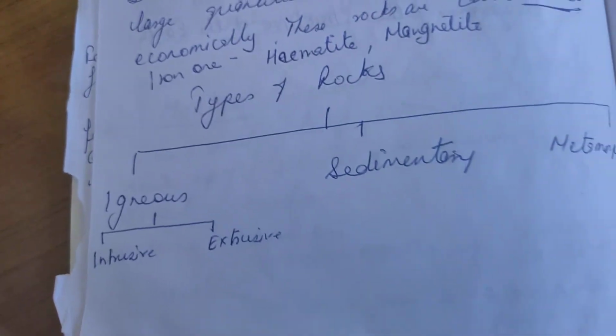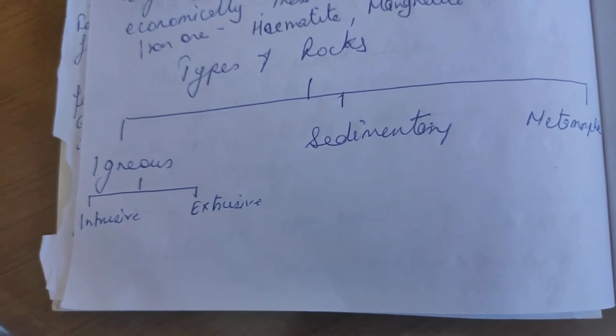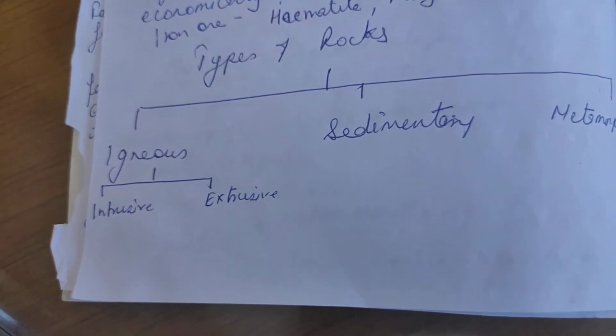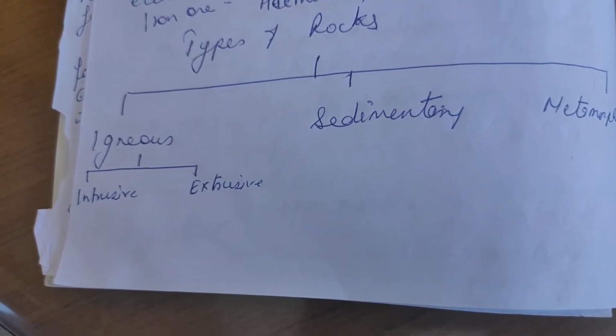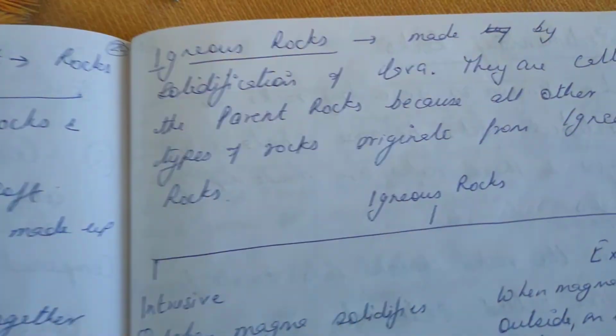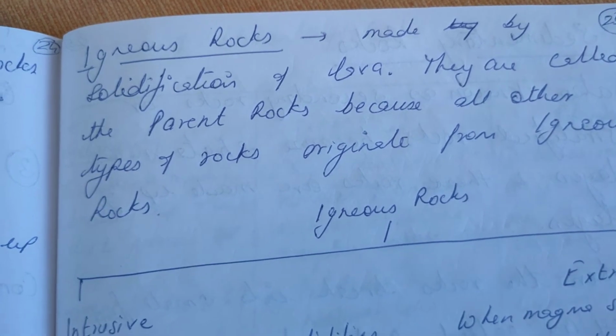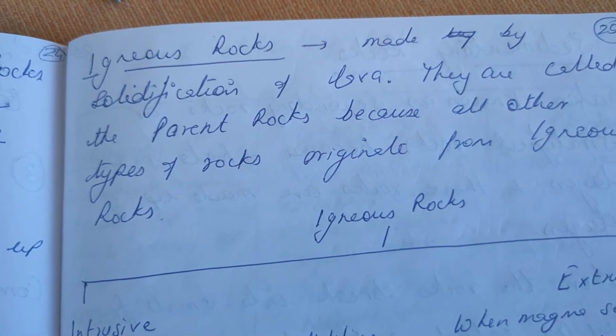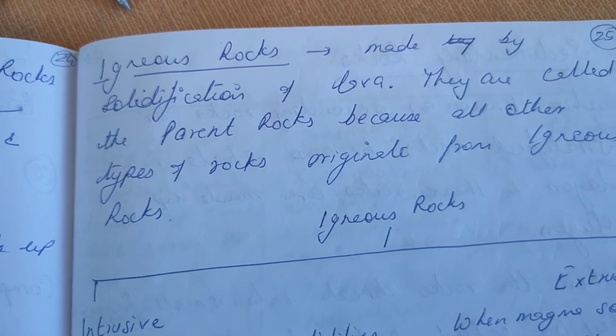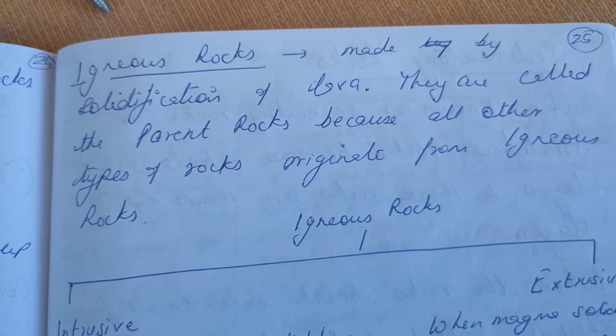Now we have three types of rocks, that is igneous, metamorphic and sedimentary. And igneous are of two types, intrusive and extrusive. So what are igneous rocks? Obviously, when a volcanic eruption takes place, the lava comes out and this lava becomes solid, and that rock which ultimately forms is called an igneous rock.